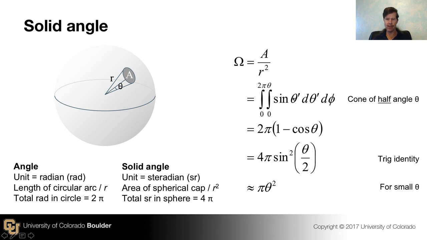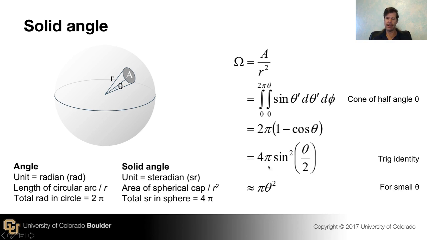We can do that integral, and we find overall that the solid angle of the patch is 4 pi, well, that makes sense, there's our maximum value, times the sine squared of the half angle over 2, and that's just from this little trig identity here. So that's a convenient equation to have that tells you how to get between angle in radians and solid angle in steradians for an arbitrary angle theta.